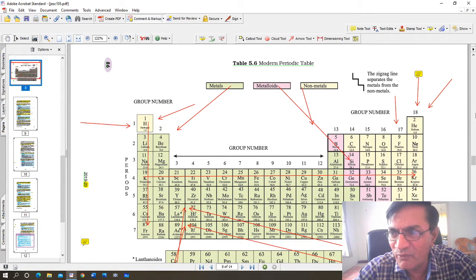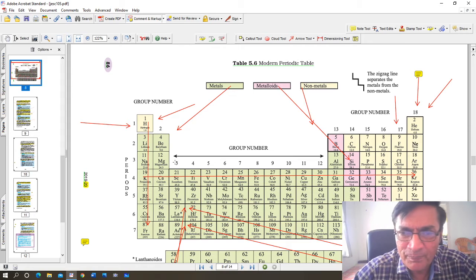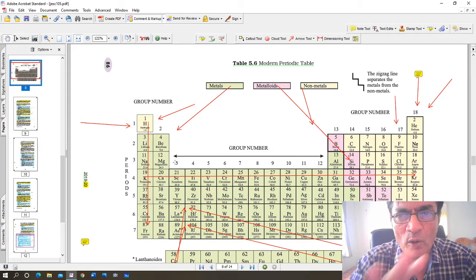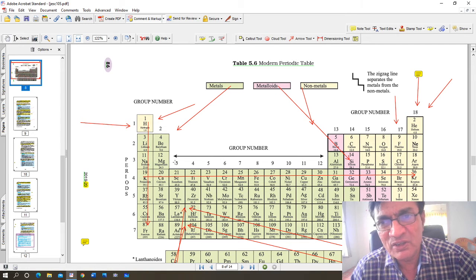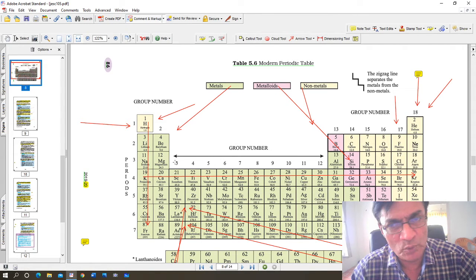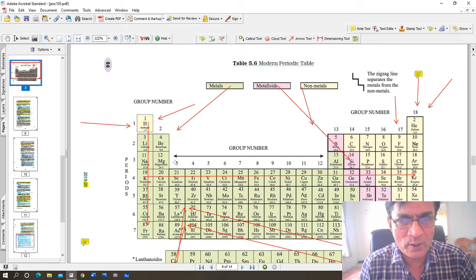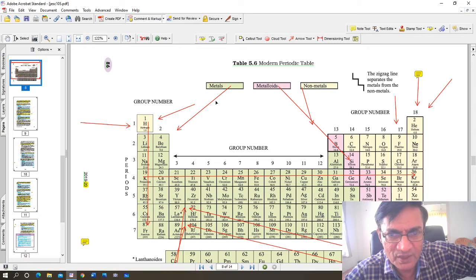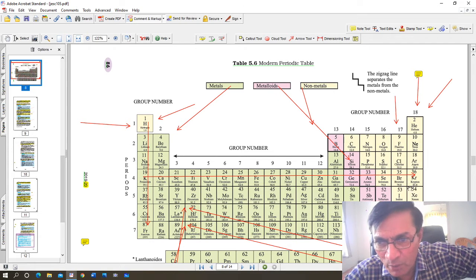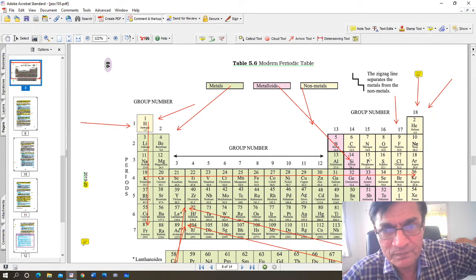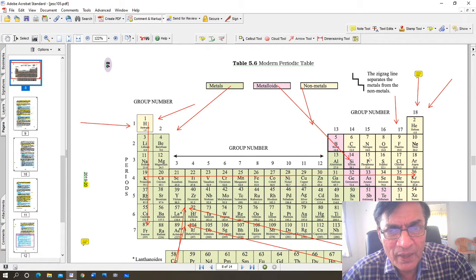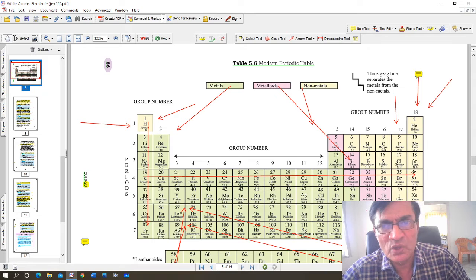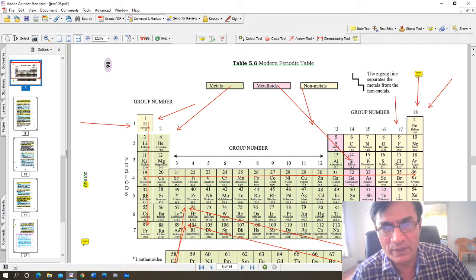Okay, now look at it carefully here. On this side, the left hand side, they are all metals. If you look at the right hand side, non-metals. So you have metals on one side, you can see the red arrows, metals, non-metals, and metalloids are in between. In other words, in the periodic table, on the left hand side you will find metals, on the right hand side you will find non-metals.